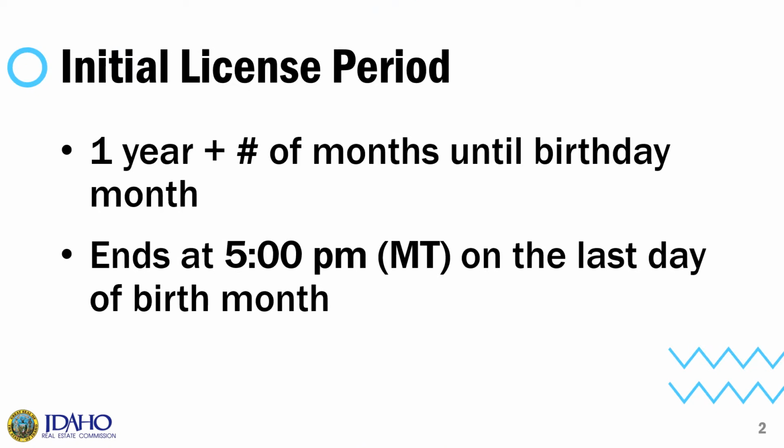Initial licensing periods may vary in length and will be dependent on when your application is received at the Real Estate Commission in relation to your birth date. Your licensing period will always end at 5 p.m. Mountain Time on the last day of your birth month for your licensing period.